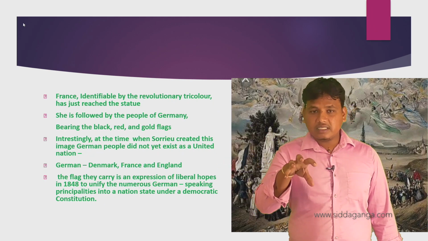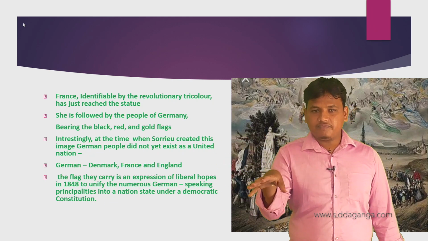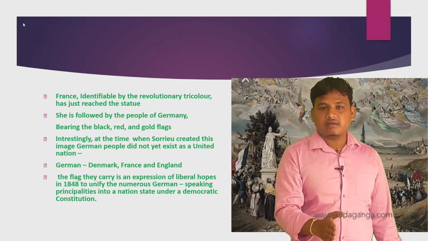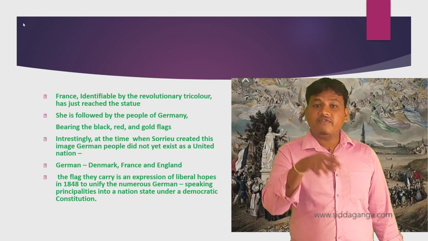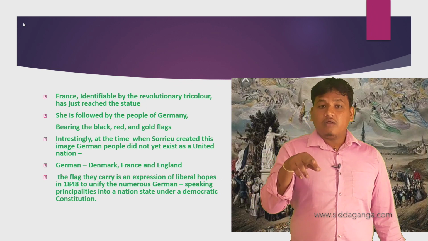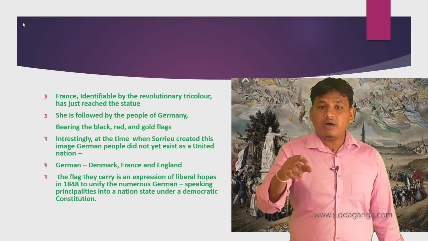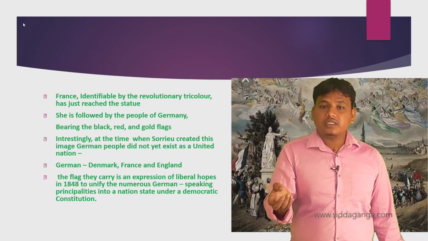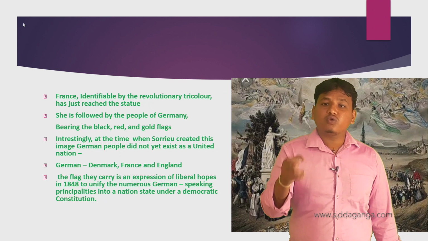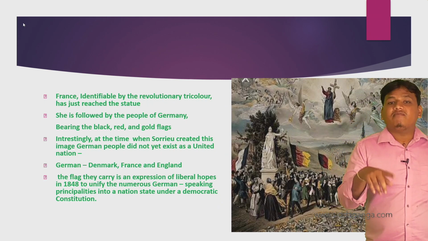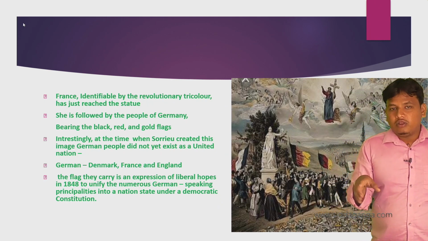Napoleon converted 360 into 36. The 36 were ruled by different foreign rulers. Schleswig and Holstein were ruled by Denmark, Hanover was ruled by England, and France ruled some parts of Germany.